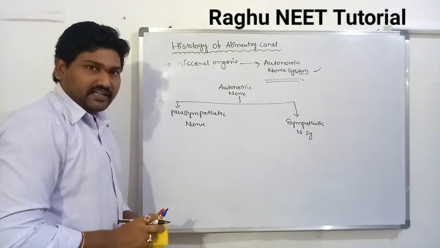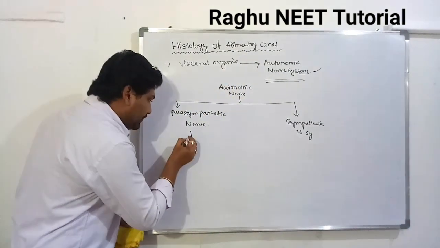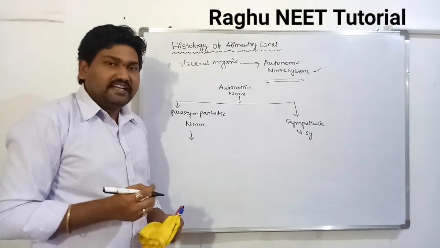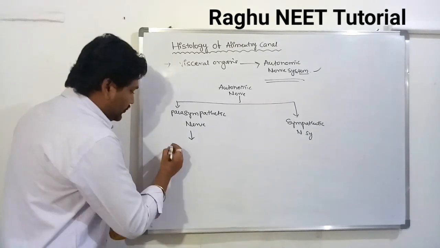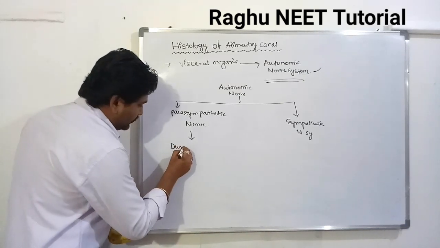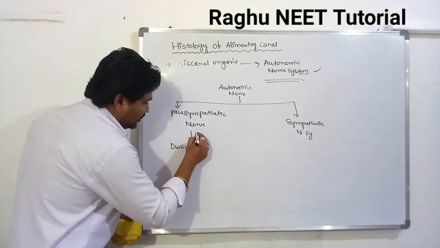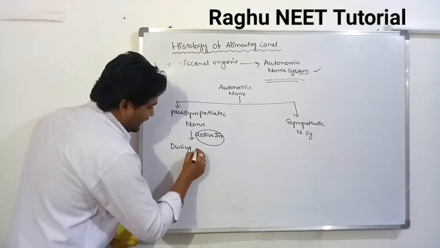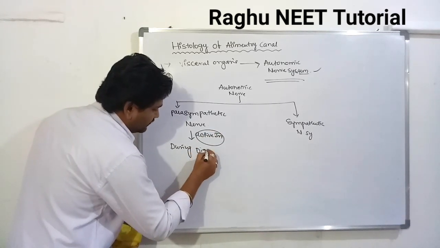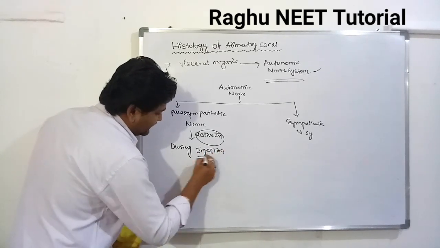Parasympathetic and sympathetic nervous system. What is the parasympathetic nervous system? It is nothing but the activation during rest and digestion time. During rest and during digestion, it is active.